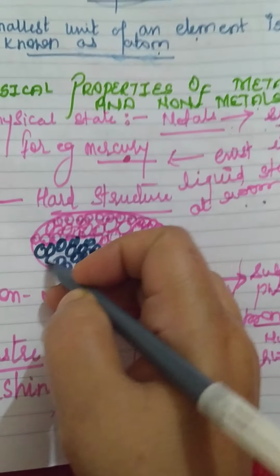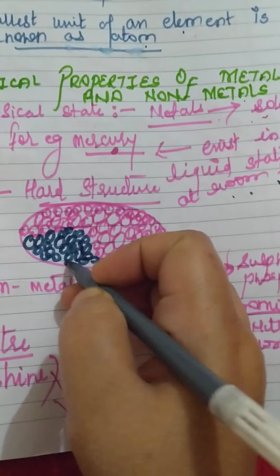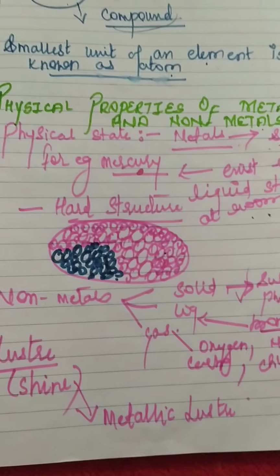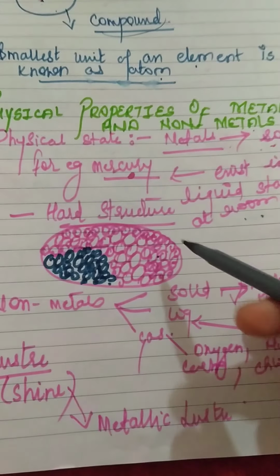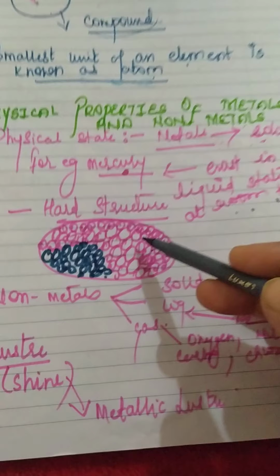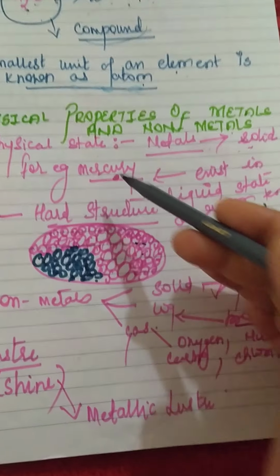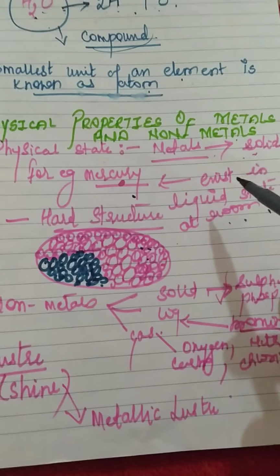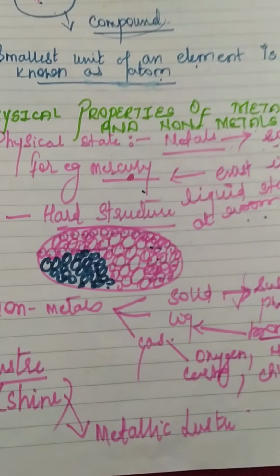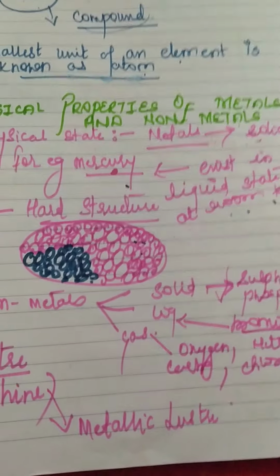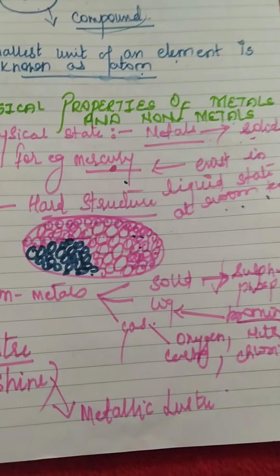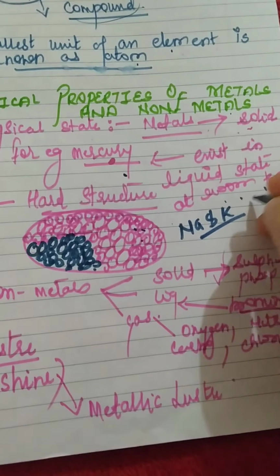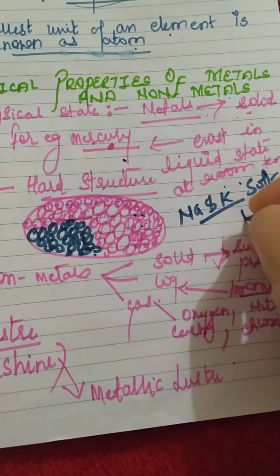They have strong forces of attraction between them and less intermolecular space. So all metals are normally hard in structure. They are solid in nature. The exception is mercury. There are also some soft metals. The exceptions are sodium and potassium. Sodium and potassium are soft metals.